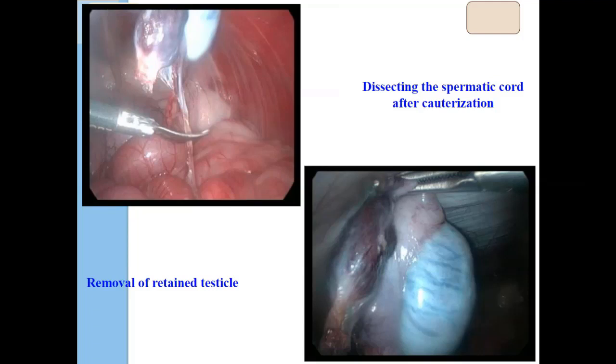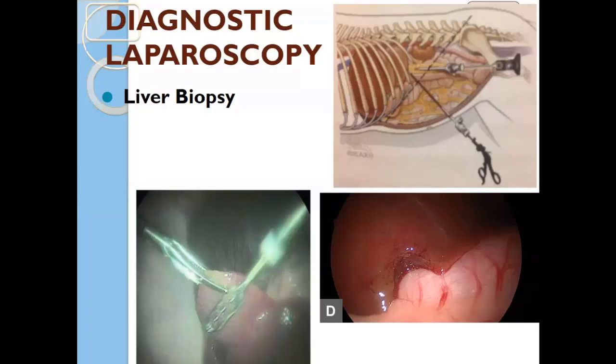Some other procedures can be done. You can go for liver biopsy, and you can go for spleen biopsy comfortably. After collection of the biopsy, the remaining bleeding part can be cauterized, and comfortably you can stop the bleeding, which is not possible in the conventional method by suturing in organs like liver, spleen, or kidney. So you can comfortably collect the biopsy.